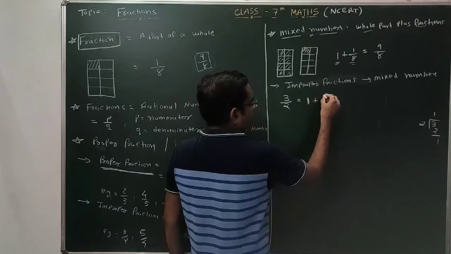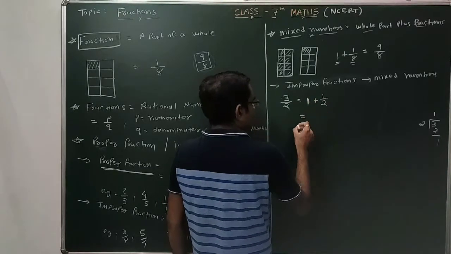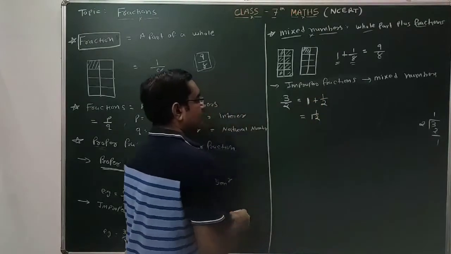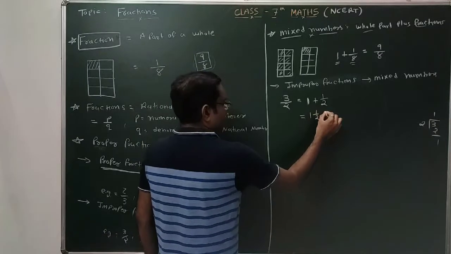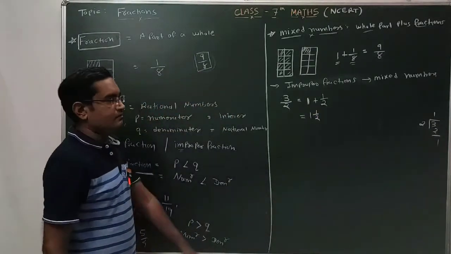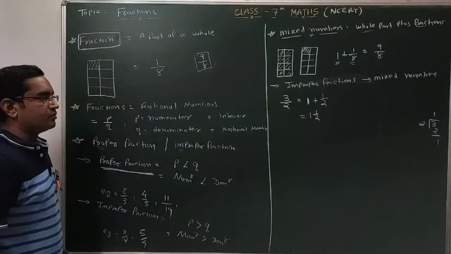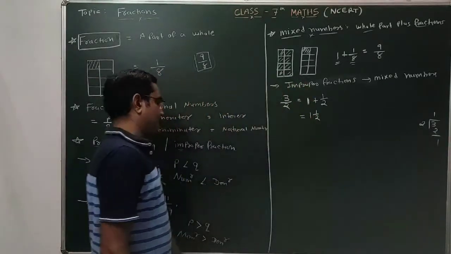One integer plus 1 by 2, also written as 1 and 1 by 2 without the plus sign. This form of number is known as a mixed number. Clear students? This can be obtained by using long division.